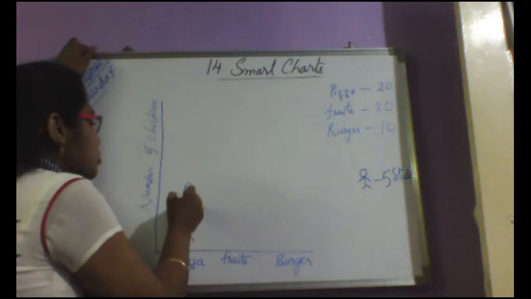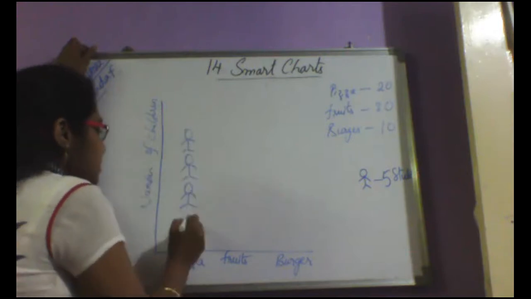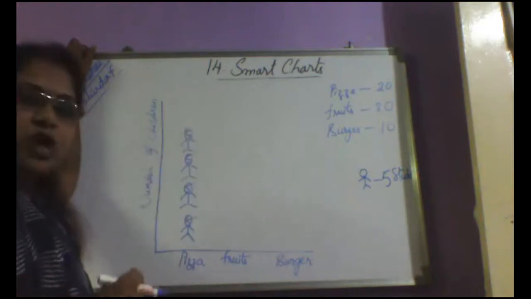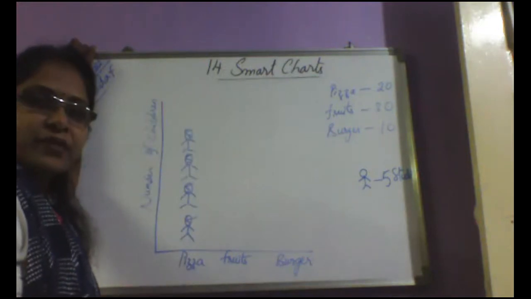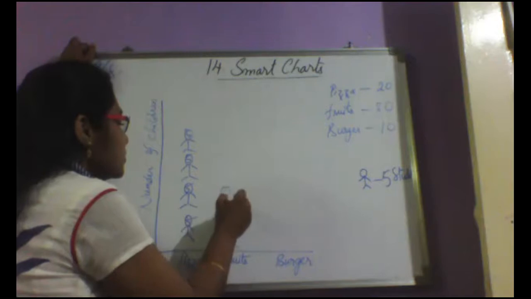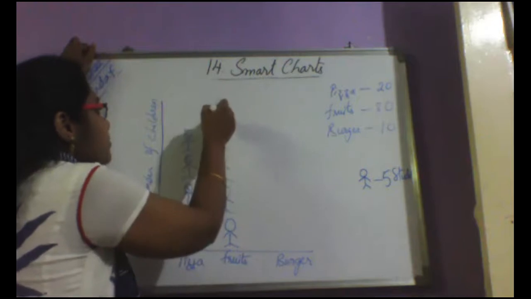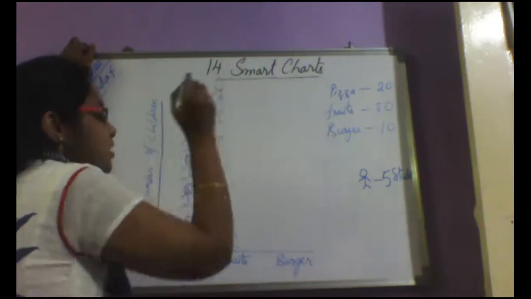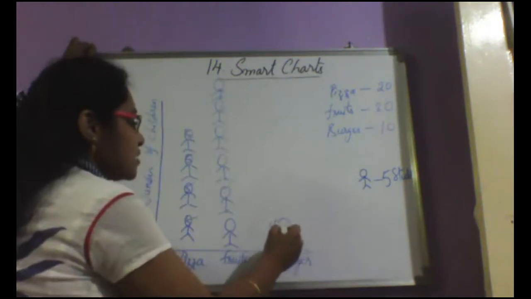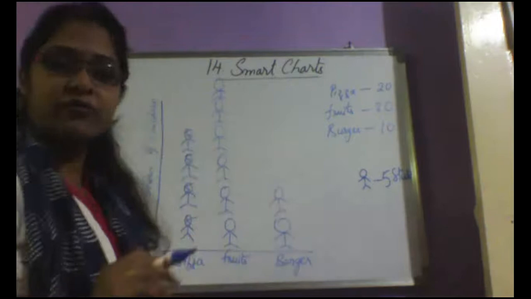So I have to draw 1, 2, 3, and 4, because each picture represents 5. 5 plus 5, 10, plus 5, 15, plus 5, 20. Right? Now fruits, how many? 6, ma'am. Very good. So 1, 2, 3, 4, 5, and 6, because each picture represents 5 students. Burger, how many? 2, ma'am. Very good. 5 twos are 10. So 1, 2. That's it. So this is how the pictograph is represented.